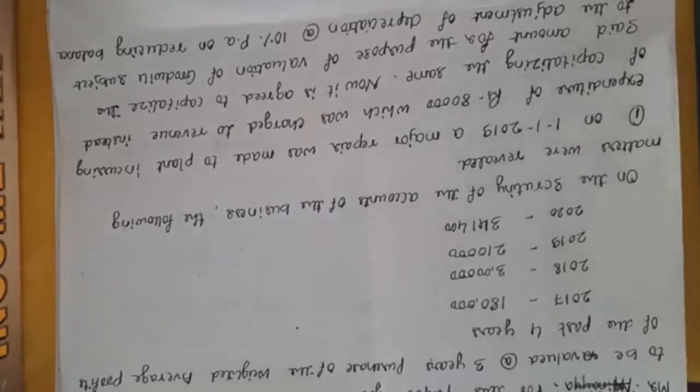Actually, during 2019, the company incurred an expenditure of rupees 80,000, which was charged to revenue, but the company made a major repair, which is nothing but replacement of the plant. Either you have to purchase a new plant here. While making the expenditure of rupees 80,000, it should be a capital expenditure, but the company treated this amount as a revenue expenditure.